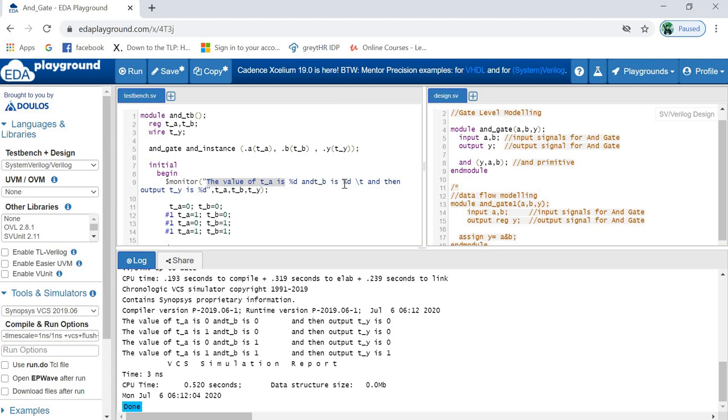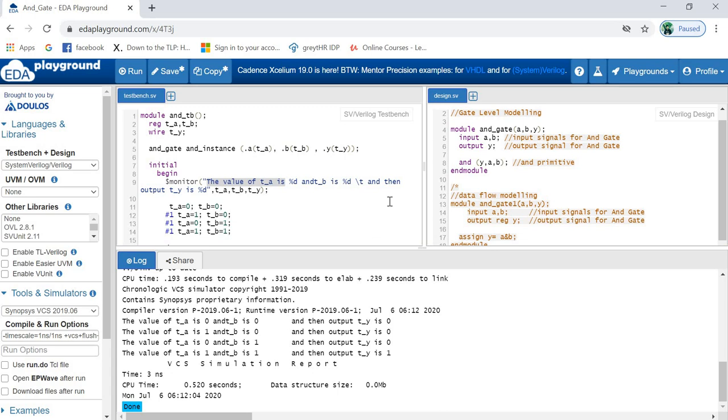Now moving further, the same thing will be displayed for TB. Again we are using percentile D for TB, so the TB value will be 0. Now slash T, you will see, adds this gap here. So one tab distance it will add here. That part we can see later.